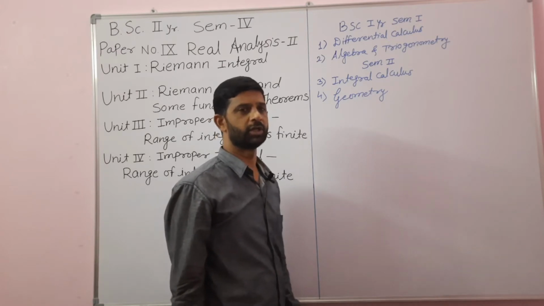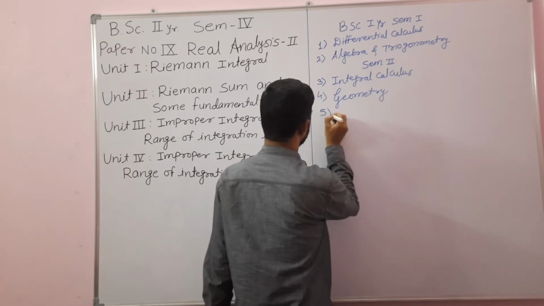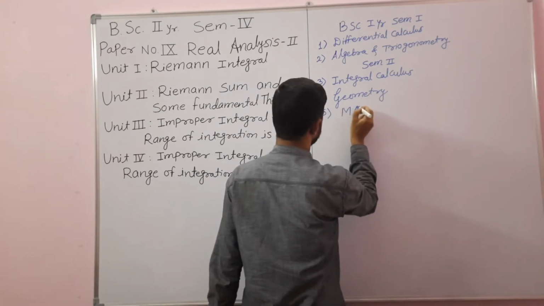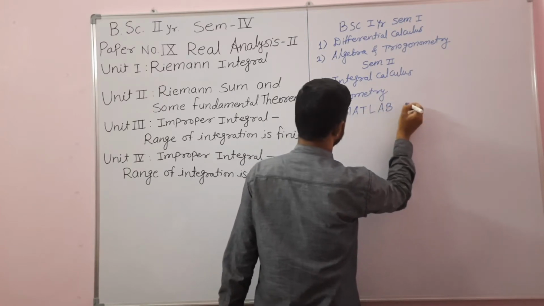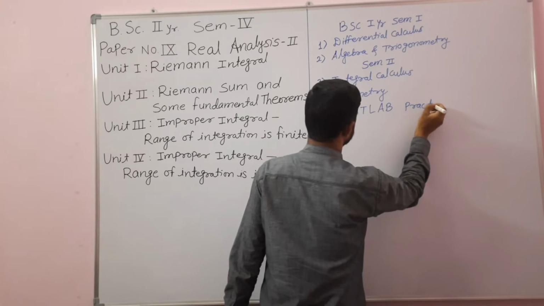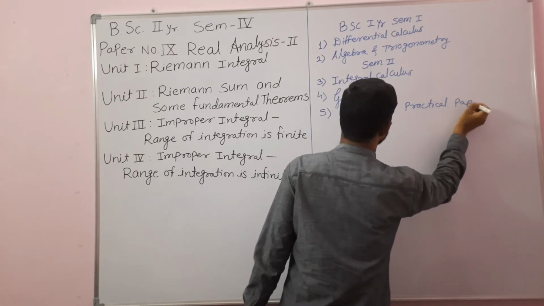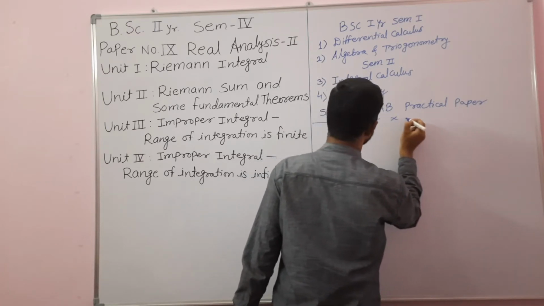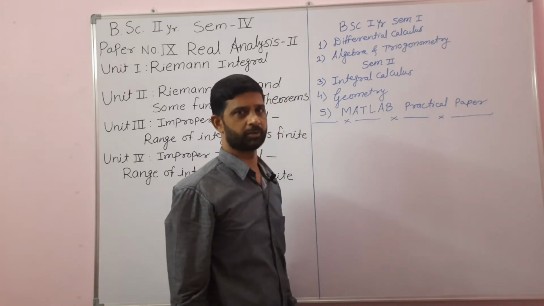Also we have studied one practical paper, paper number 5, which was based on MATLAB practicals. So likewise we have studied 5 papers, 4 theory and 1 practical, in the BSc first year.